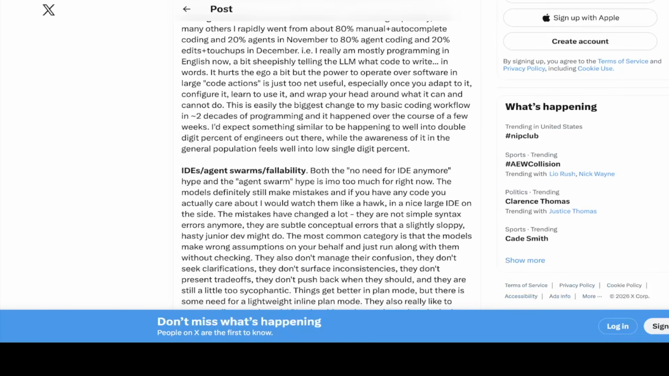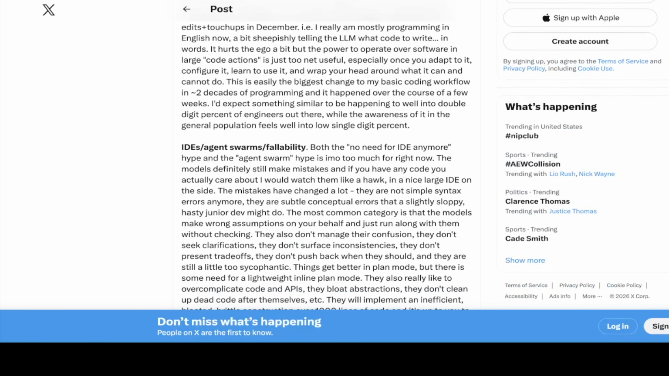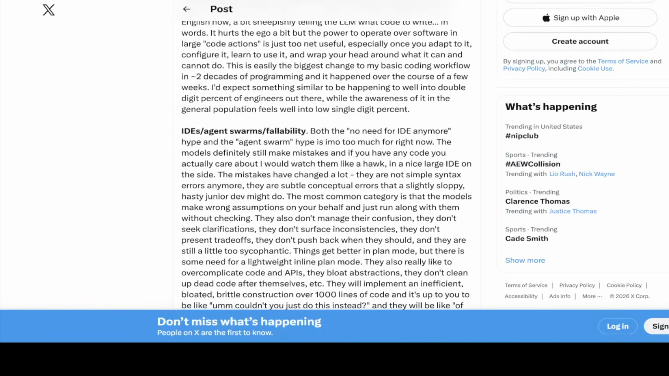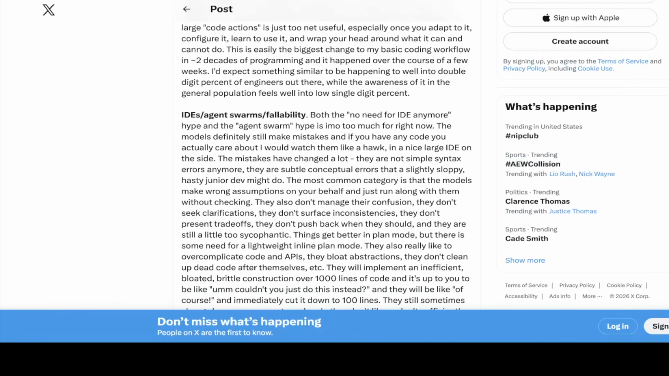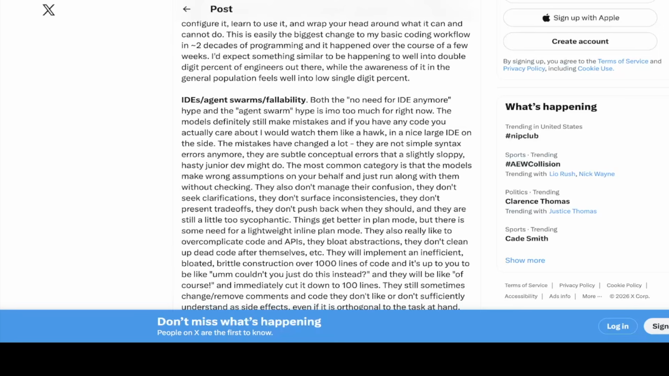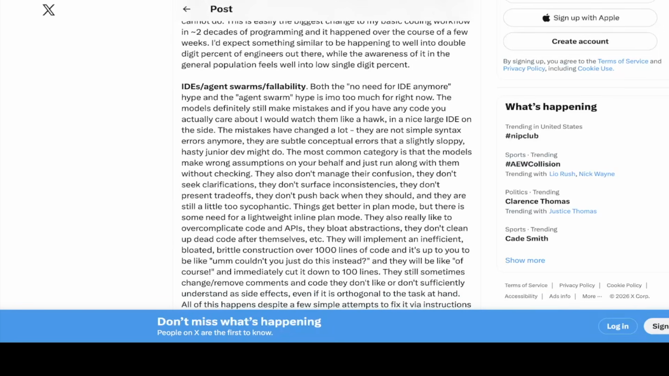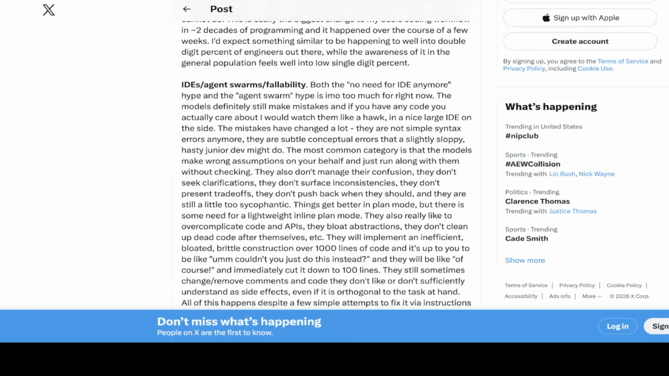People are saying the IDEs are so great and there's no need for the IDE anymore, and the agent swarms hype is just too much, and people just use agents all the time and don't care about anything else. But the mistakes are still being made by the agents, and they're not simple syntax errors anymore. They're subtle conceptual errors that a slightly sloppy, hasty junior dev might make.